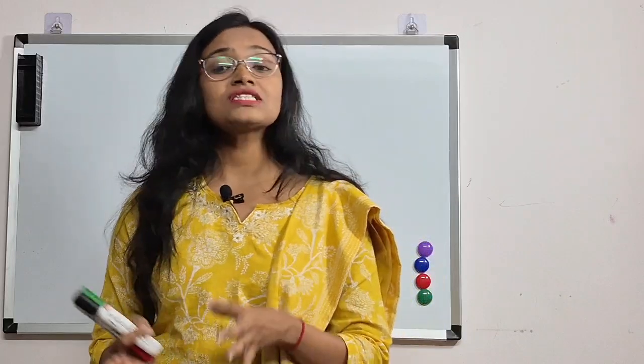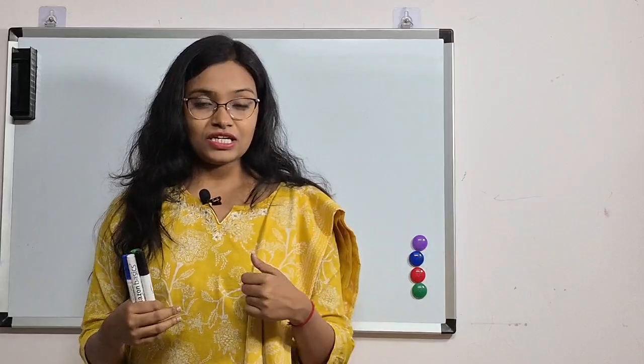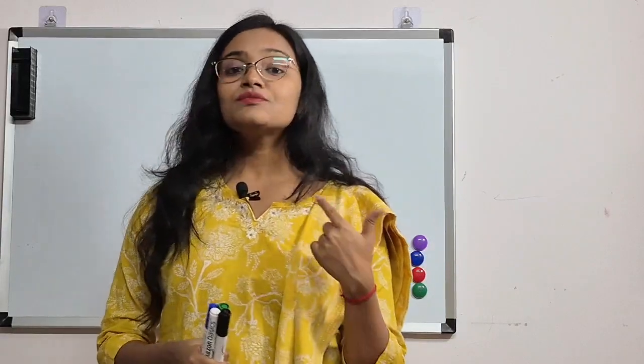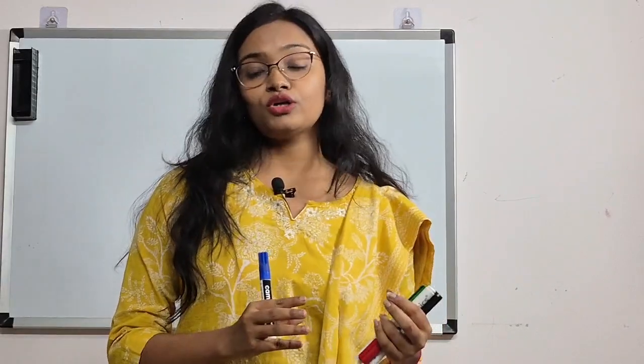If I talk about this building, it is made up of bricks, right? Many bricks combine together and form this big building. Like this, in our surrounding, everything is made up of small entities. This small entity is called the basic unit. Like this, our body is also made up of millions of small entities or basic units. This basic unit is called the cells. What is it called? Cells. Cells are the smallest unit of life, or the basic unit of life.